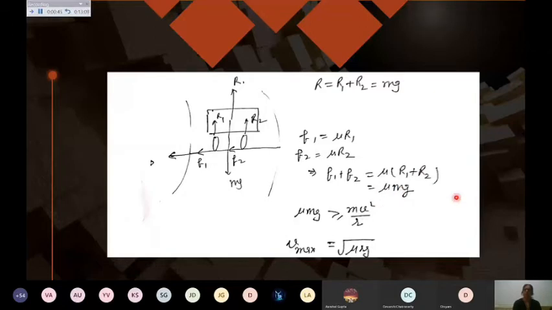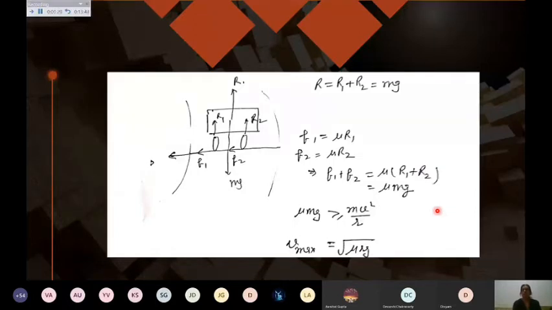So the derivation steps are very simple. You should be able to draw this simple diagram and write all these steps, and you will mention that frictional force is providing the centripetal force for moving on the level circular route. So I think it is clear.